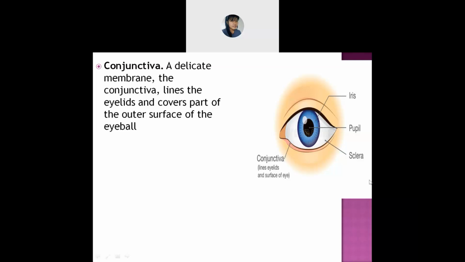Yes, ma'am. If I ask you some day, I might ask you any day, will you be able to point to your conjunctiva? Yes? Will you be able? Yes, ma'am. Okay.